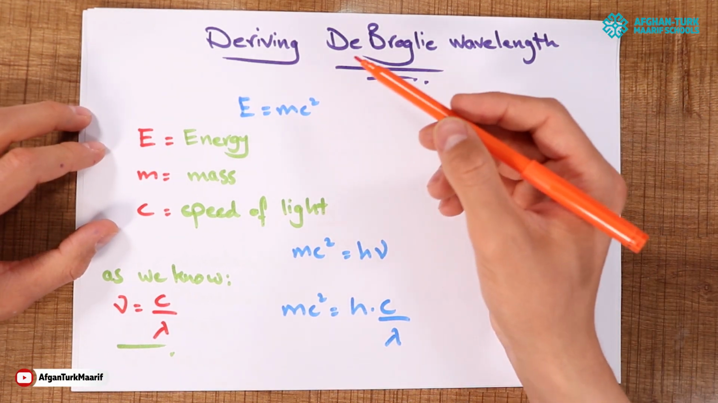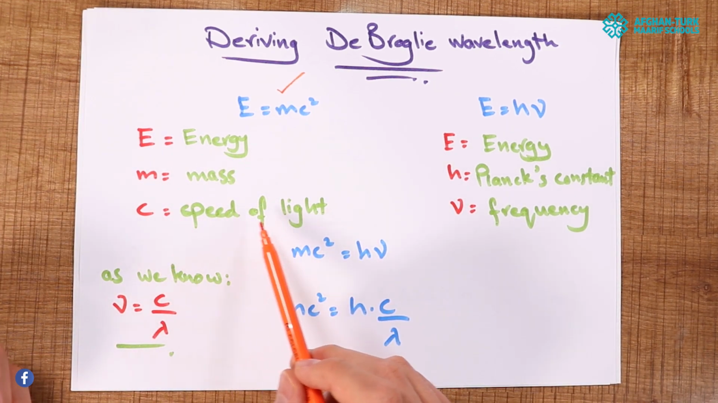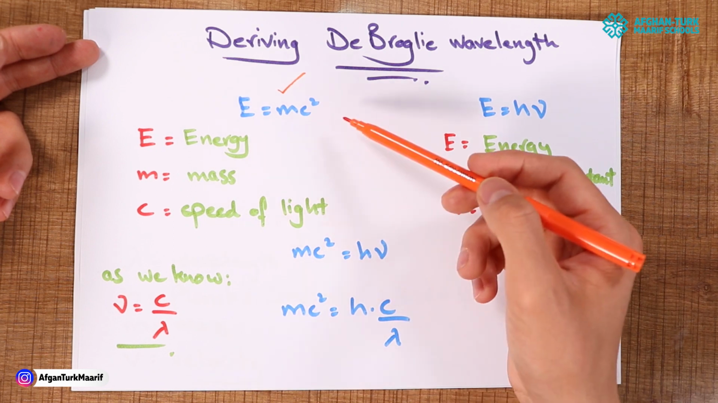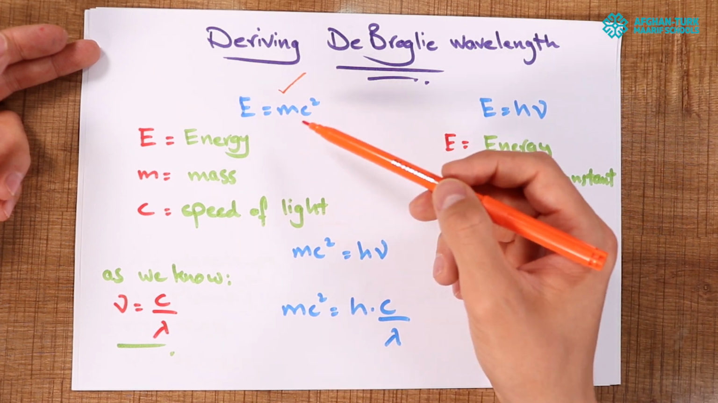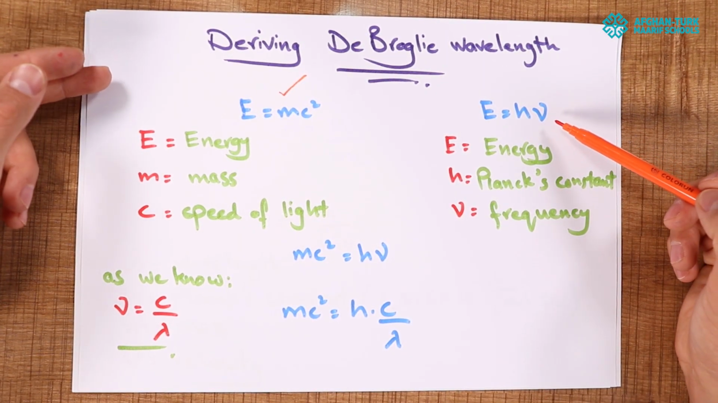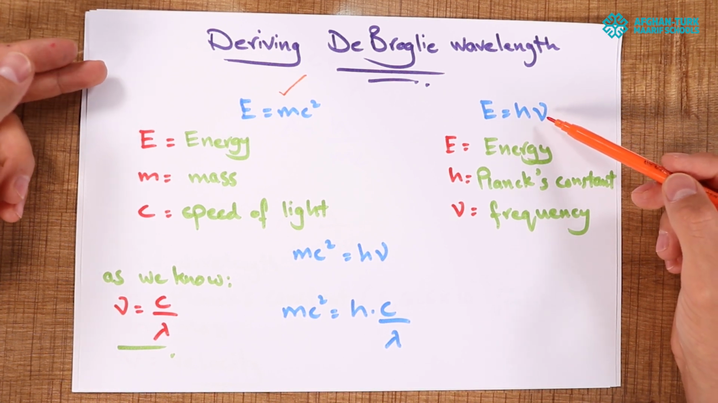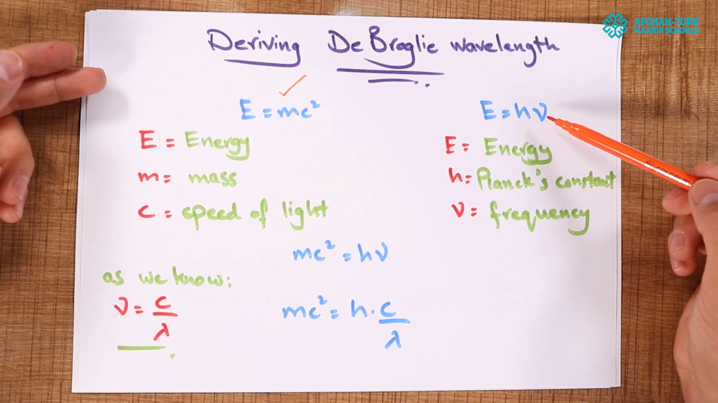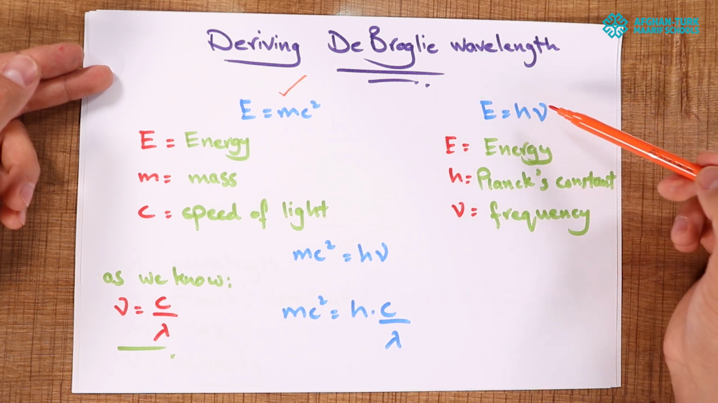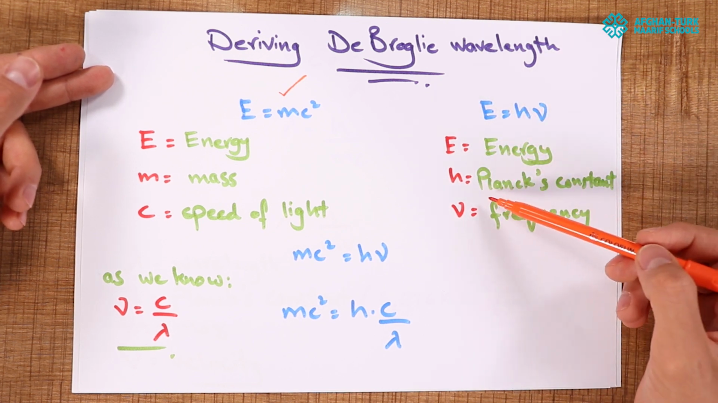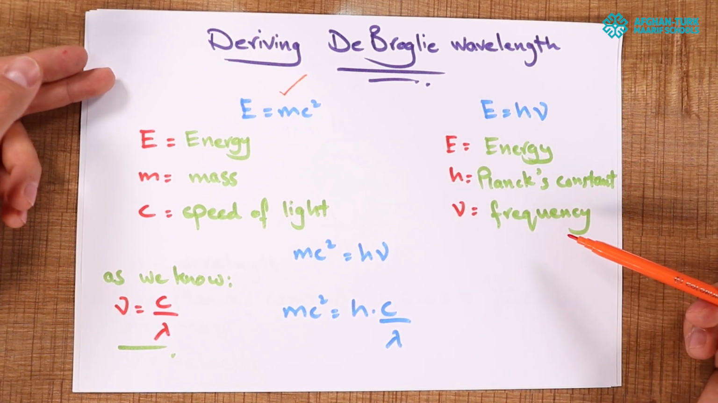We know that Einstein said E is equal to mc squared. Over here, E is energy, m is the mass, and c is the speed of light. This is the famous equation of Einstein relating matter and energy. And Max Planck has said that E is equal to h times nu. This equation says every quantum of a wave has a discrete amount of energy. It's known as Planck's equation. Over here, E is energy, h is Planck's constant, and nu is frequency. It is not v, it is not velocity, it is nu, known as frequency.